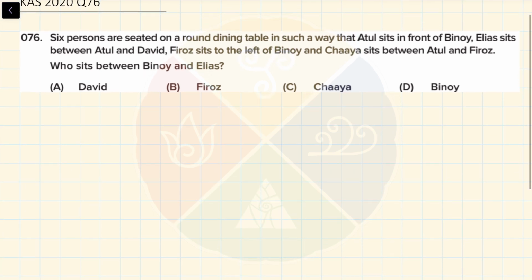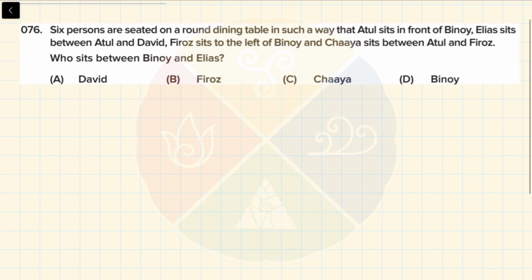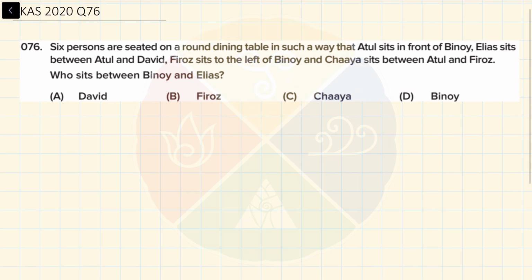I'm going to give you the solution. Six persons are seated around a dining table. So six people are there. Let's assume it's a round dining table. One, two, three, four, five, six. In such a way that Adul sits in front of Binoy. Adul and Binoy are opposite to each other.